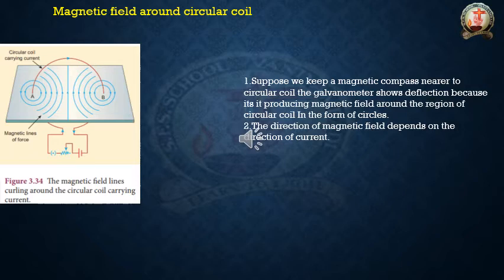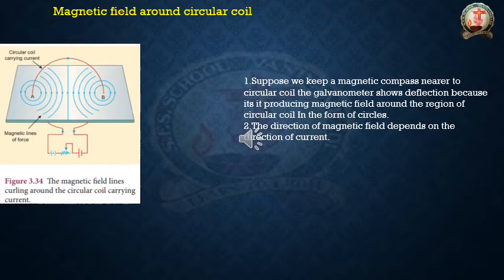The compass shows deflection because the coil is producing a magnetic field around it in the form of circles. Whenever we keep the compass nearer to the circular coil, it will show some deflection because this current carrying circular coil is producing some amount of magnetic field lines around it. Please see the diagram. In this diagram, he mentioned 2 points, A and B.